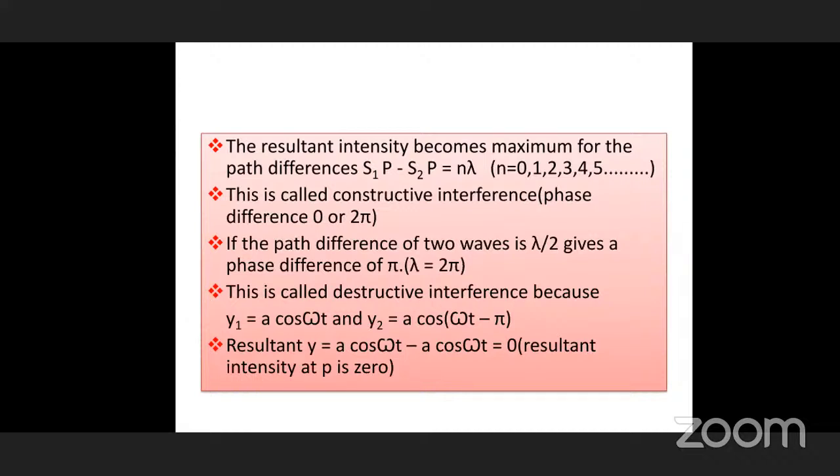So the particle moves with an amplitude of A1 due to this crest. S2 also at the same time produces another crest. So what about this particle? The particle receives double the amplitude. Whatever amplitude it already has from the first one, S1's wave, it is in a crest condition. The second wave also coming at the same time, the same particle is in the crest position.